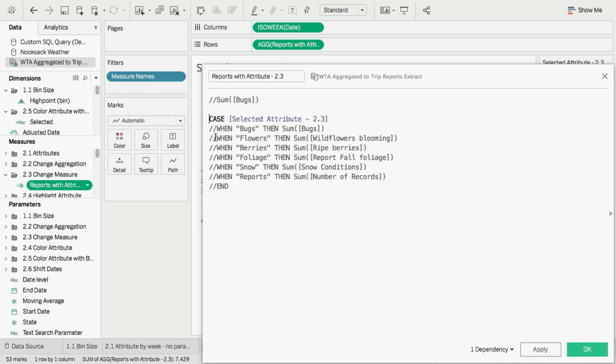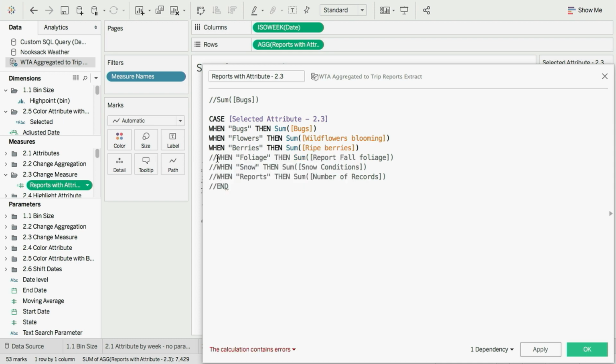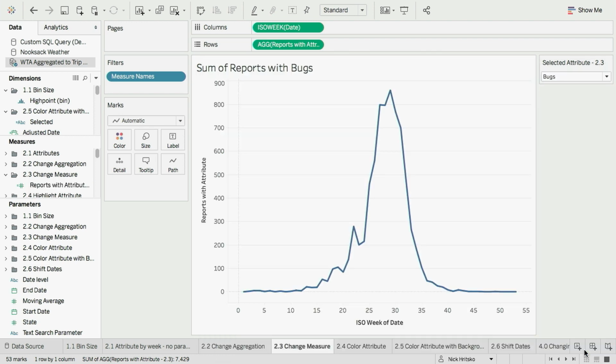You'll notice that instead of returning the measure directly, we're returning the aggregated measure. The reason for this is actually for performance. If you return the measure itself, this will be a row-level calculation, which means that the case statement needs to be evaluated for every row of data.